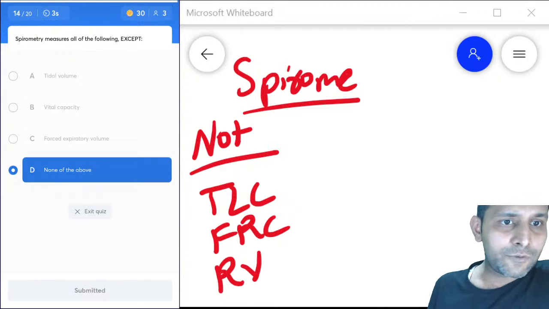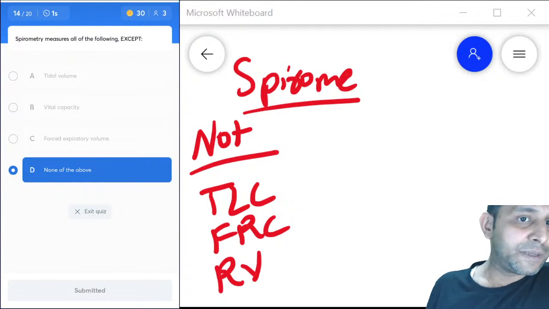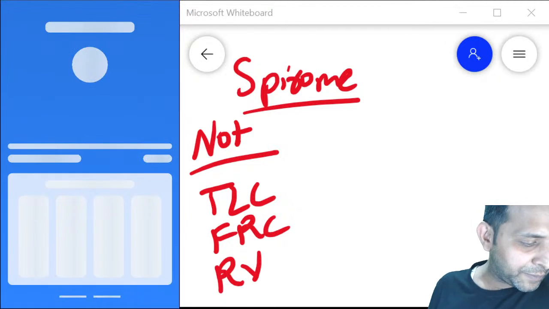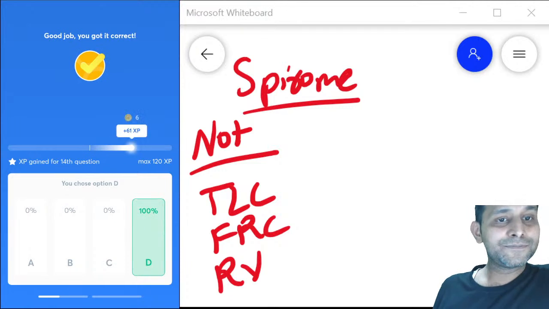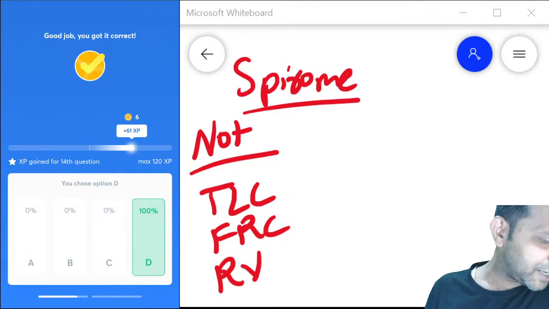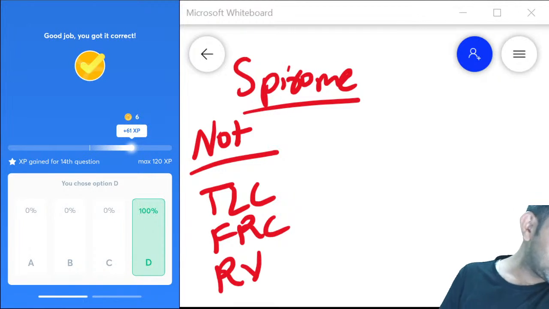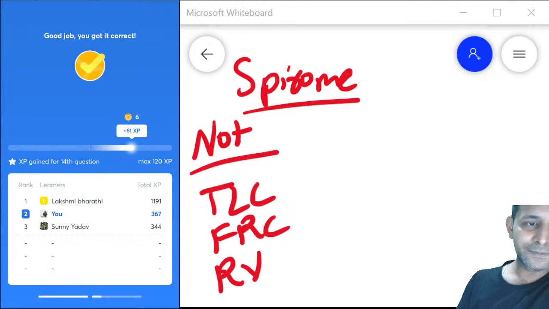Tidal volume can be measured, vital capacity can be measured, forced expiratory volume can be measured, but what cannot be measured is none of the above. Yes, that's great, Dr. Animesh. Dr. Animesh has answered it perfectly right.